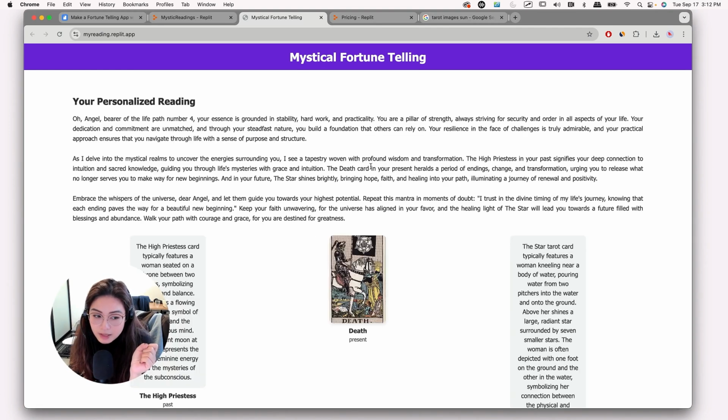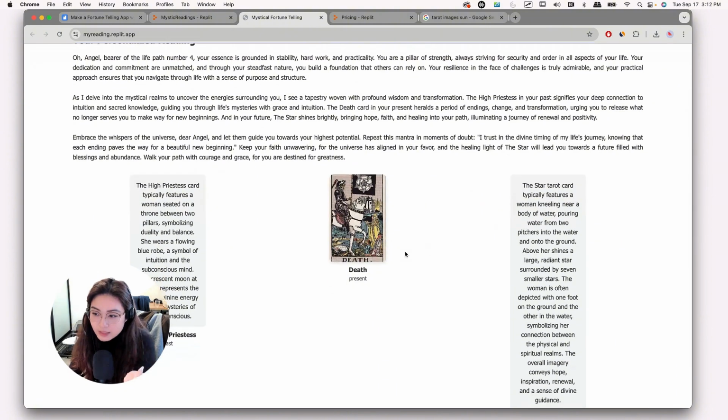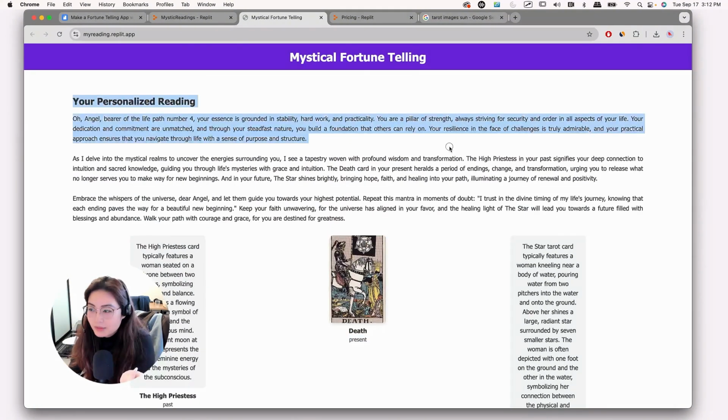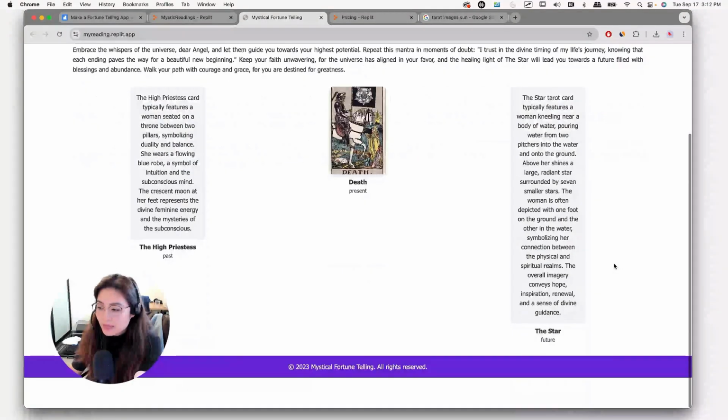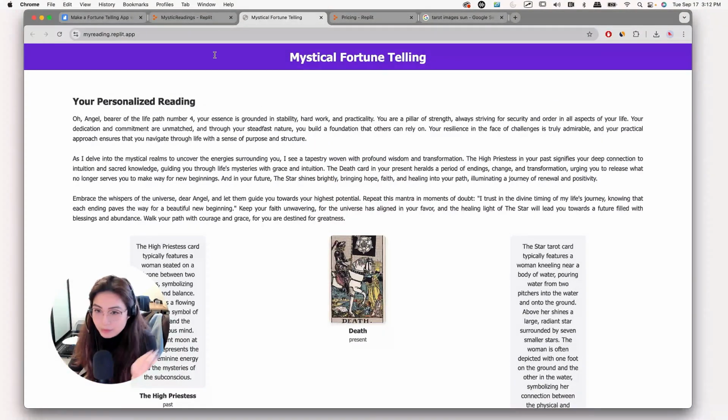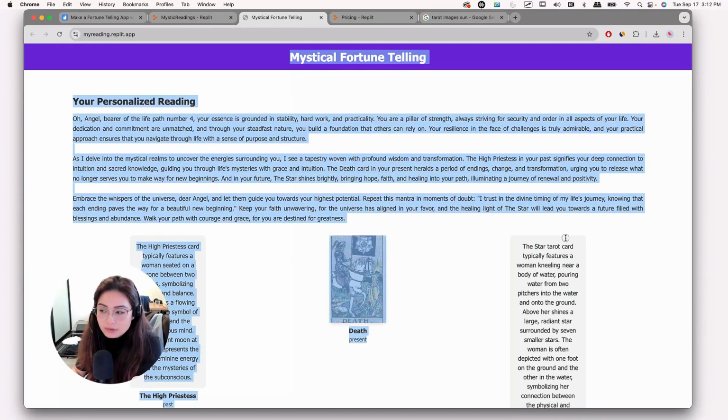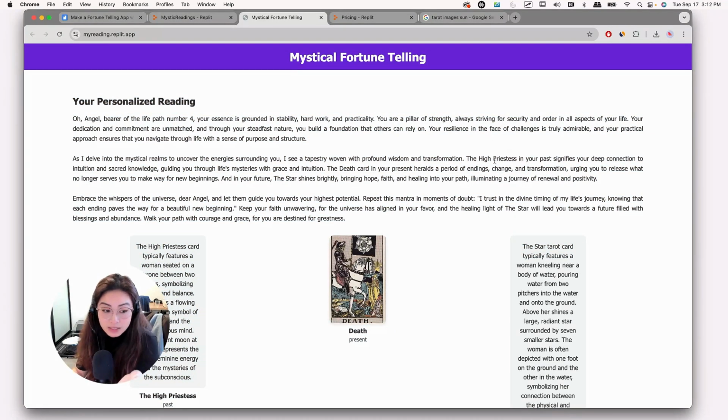I probably would add a loading button. Look at that. I picked the death card. So it's showing a death card. Anyway, this is how you quickly make a web app with Replit, and it's so easy and seamless. I would say there are some advantages to using Replit versus Cursor. Cursor is more flexible, but Replit Agent is even easier if you're a beginner and just getting started.